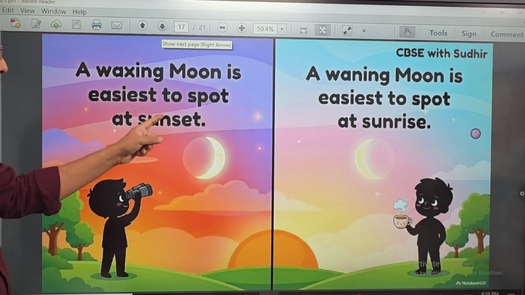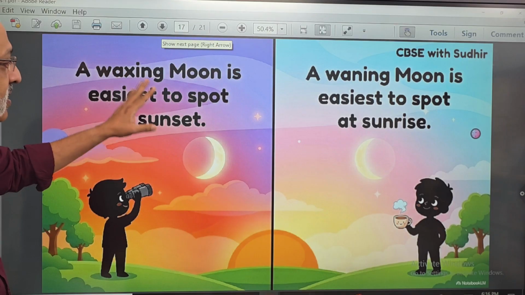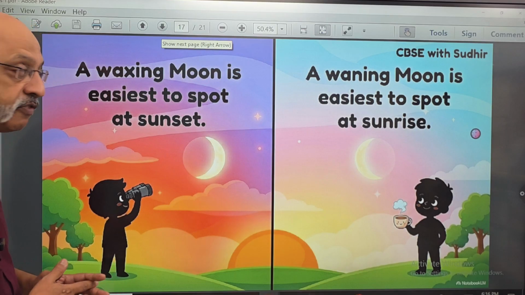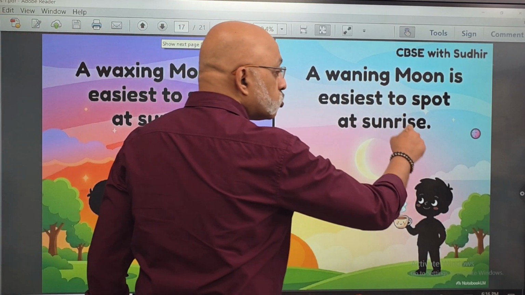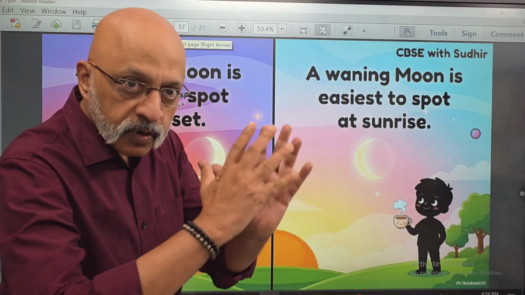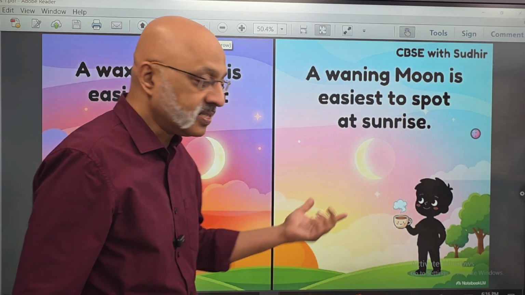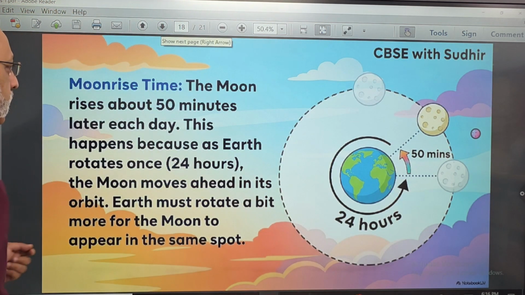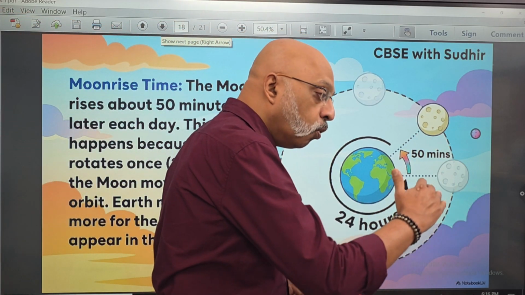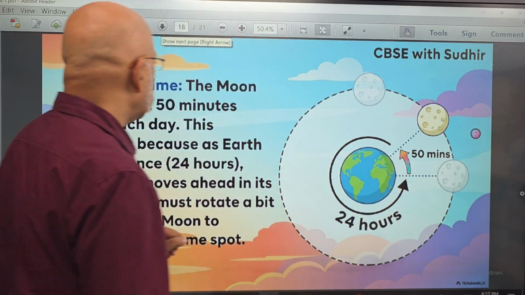A waxing moon is easiest to spot, and this is something which you need to remember, at sunset. You will find it easier to find a moon which is waxing, that is increasing its illuminated phase. Whereas a waning moon is easiest to spot at sunrise, where it is going from a Purnima to Amavasya period. That moon is easier to spot at sunrise. This is something which you will need to remember. Now, this basically has to do with the movement of the sun, the movement of the moon, and the angle at which it moves. It basically depends on that. Slightly technical, so I'm not getting into that.